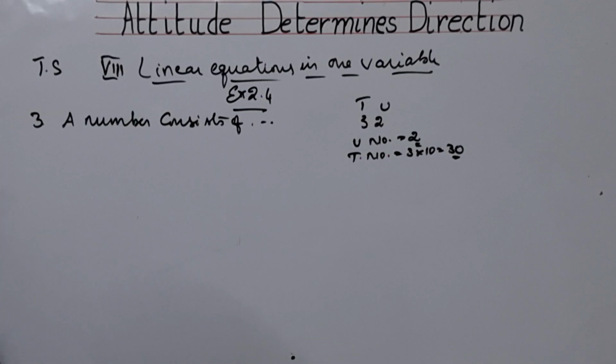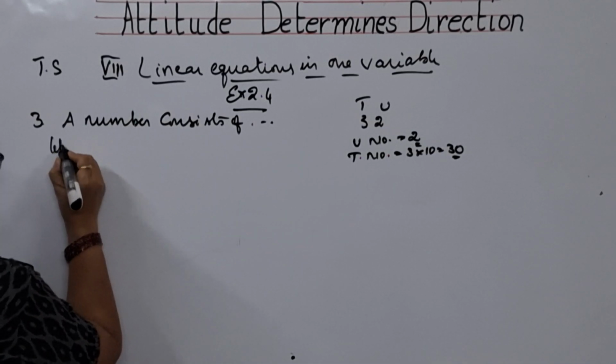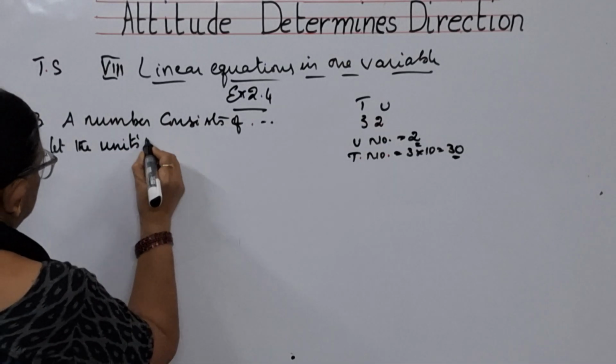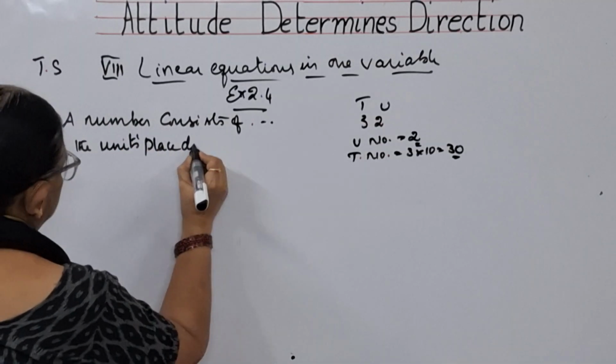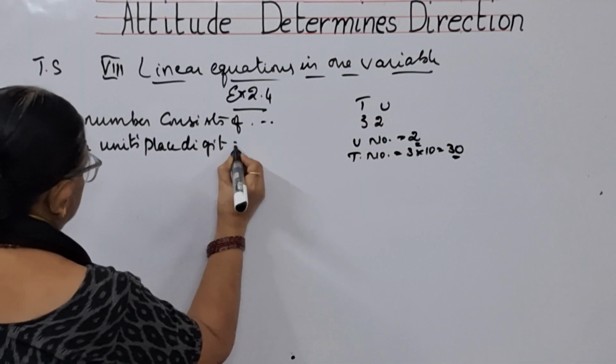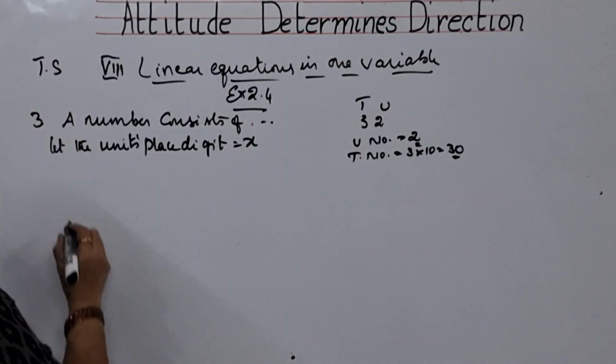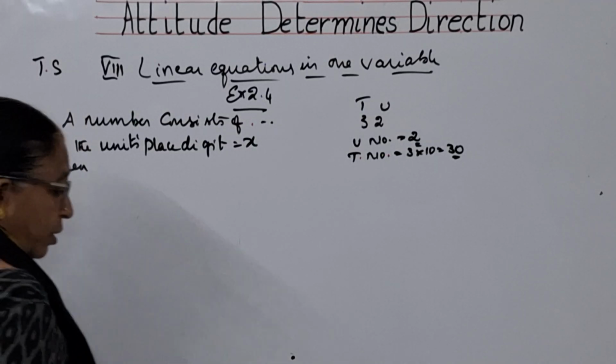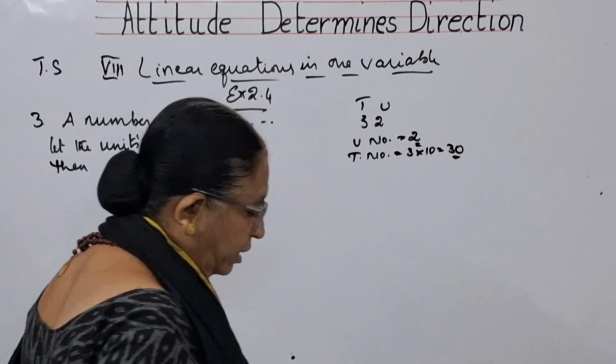Basing on that, let us suppose that the units place digit is equal to x. Then what did they say?